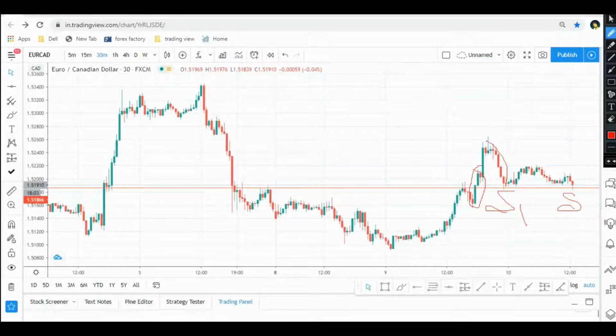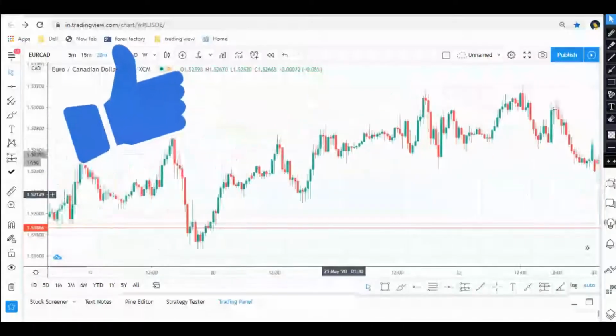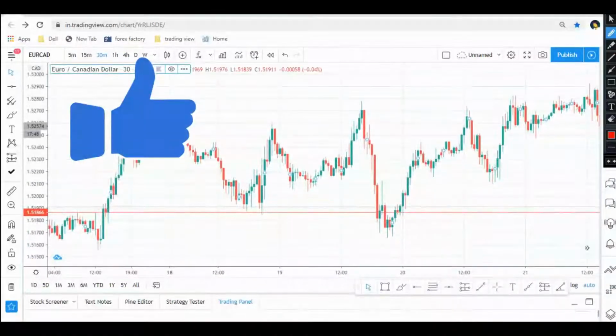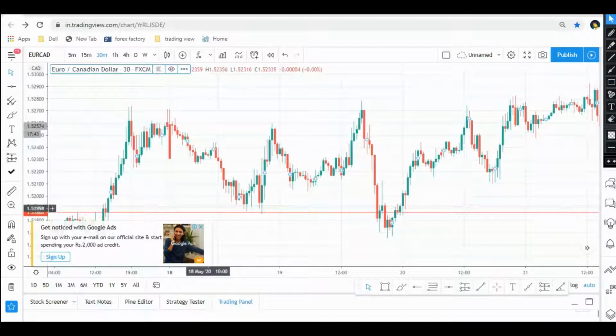This is the scenario in which I placed a buy order. I went back to find out whether this area is respecting as a support or not, and I saw this area is a strong support zone, so this is why I placed a buy order in this particular area.